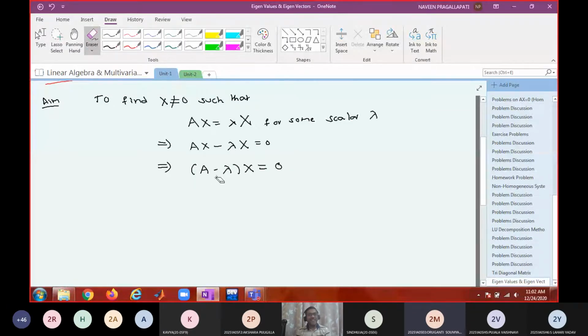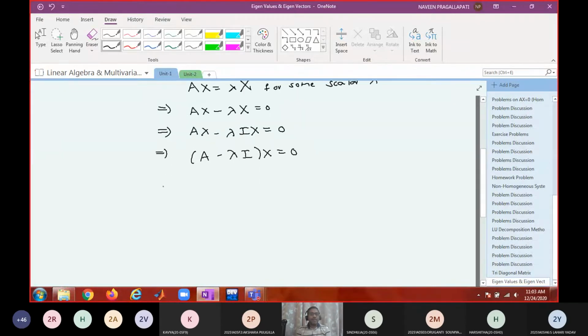You cannot subtract a scalar from a matrix, no? So this is not correct. So what should I do before writing this step? Ax minus lambda I x equal to 0, because Ix is equal to x because of the identity matrix. Now I can write it as (A minus lambda I) into x equal to 0.